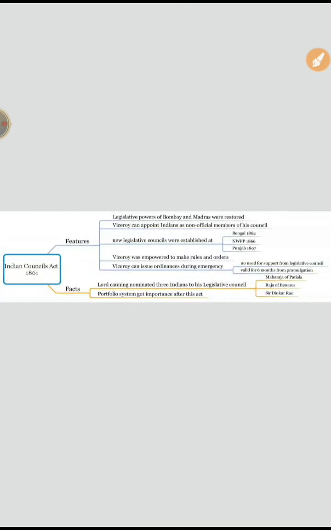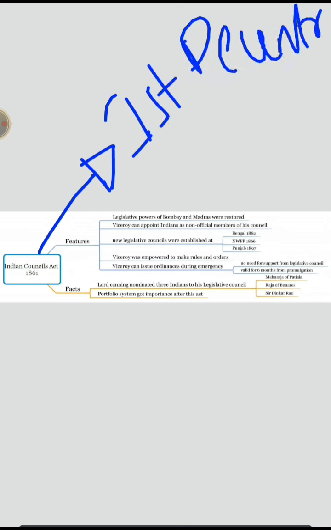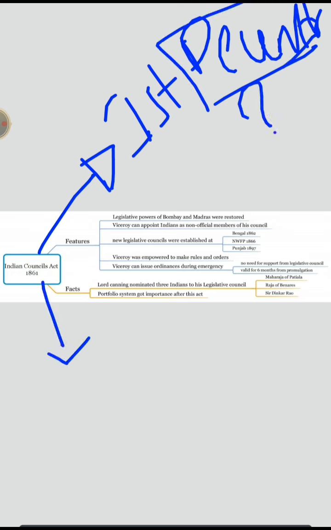Okay. So here comes the Indian Councils Act 1861. Now this is the first step towards decentralization. As we already discussed what decentralization is, comment in the box below. Next, the Viceroy can appoint Indians as non-official members of his council. And through this decentralization, Bombay and Madras, whose powers were lost before, now got restored.